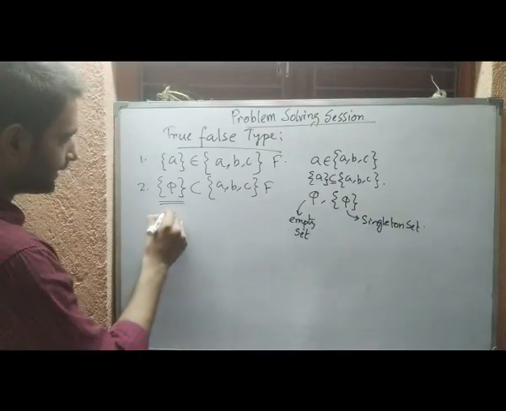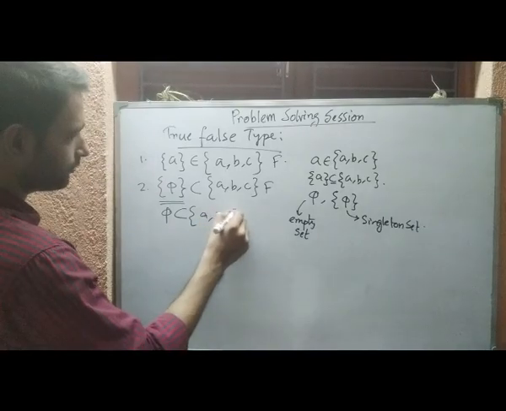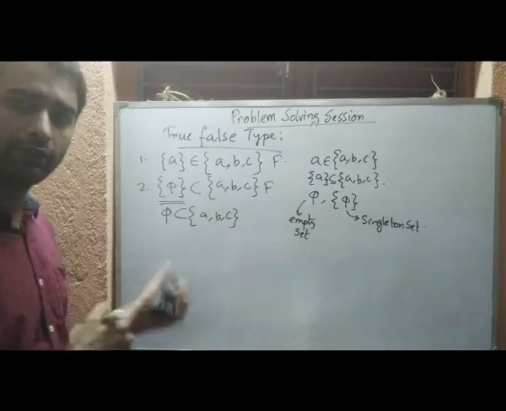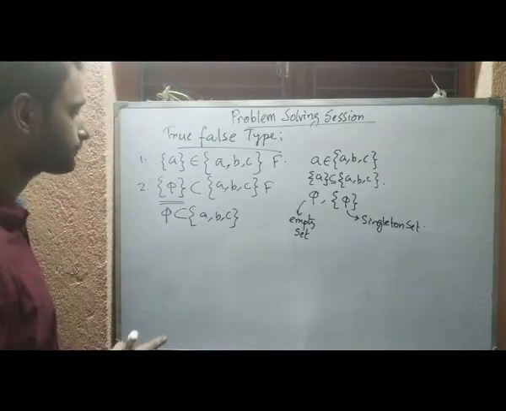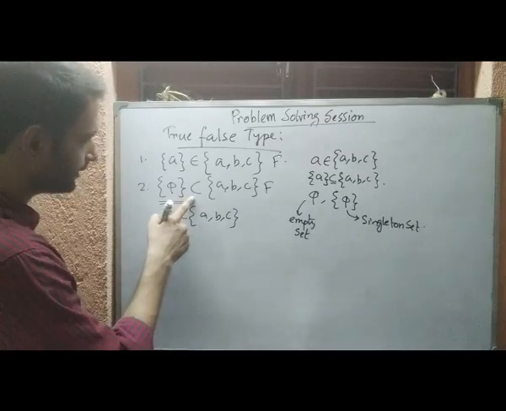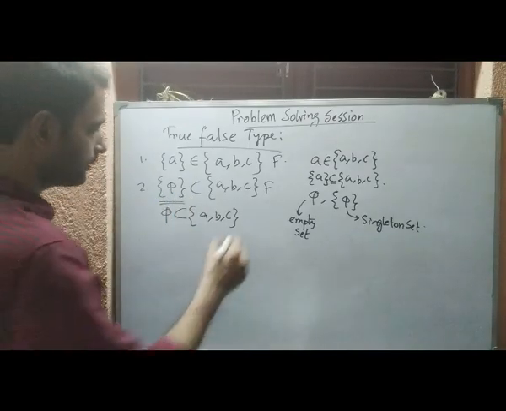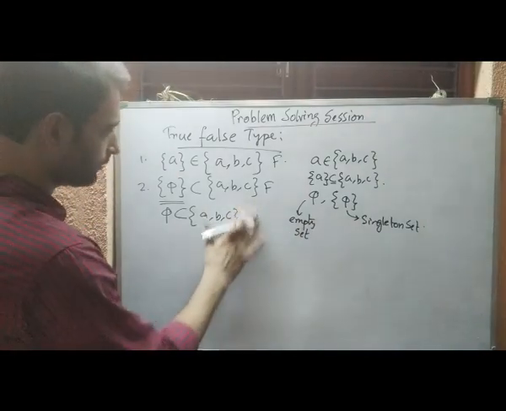Okay, so if we write it like this, phi is a subset of {A, B, C}, then it will be true, because we know that phi is a subset of every set. So clearly phi will be a subset of this. If you write it like this, then it is a false statement. So this can be true.